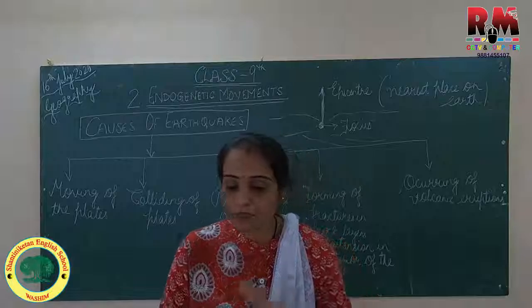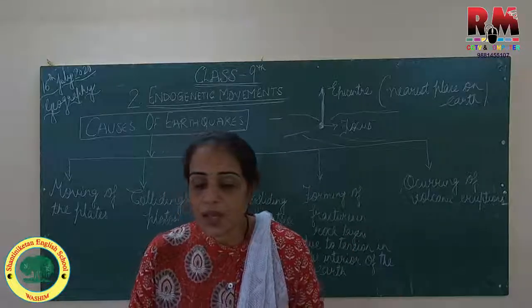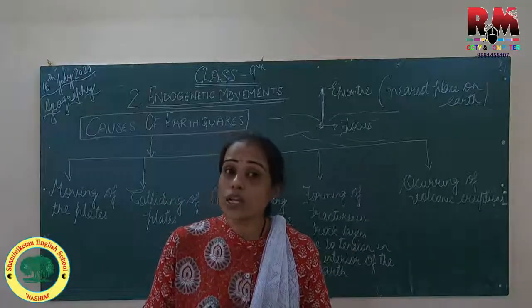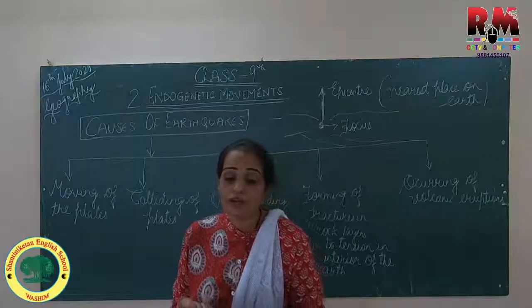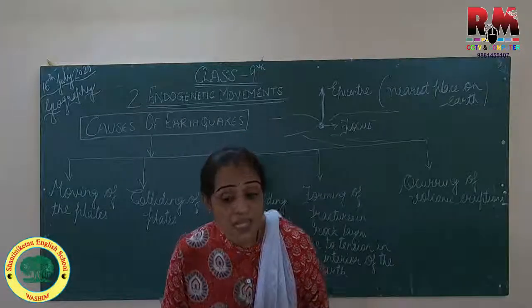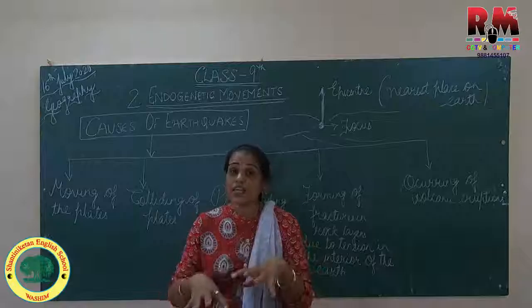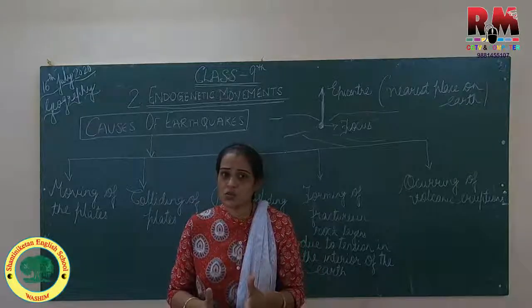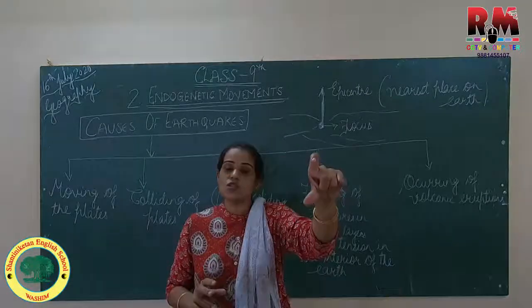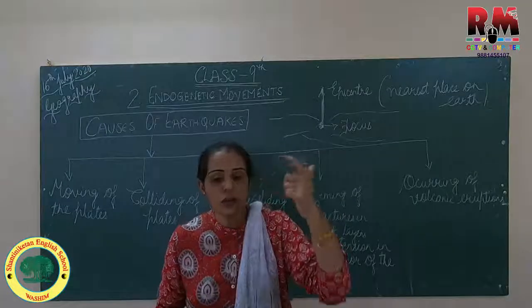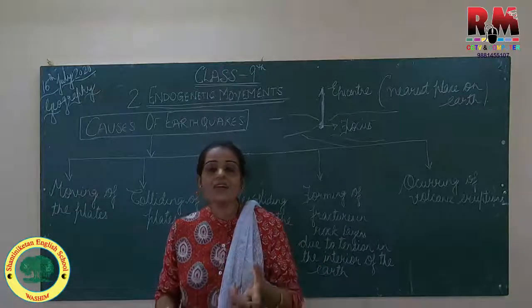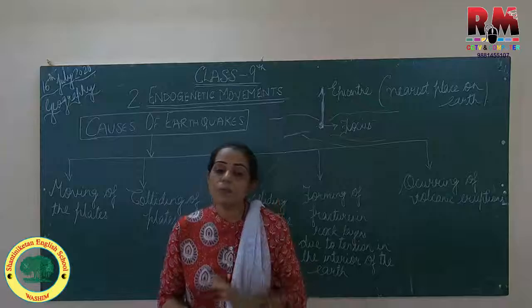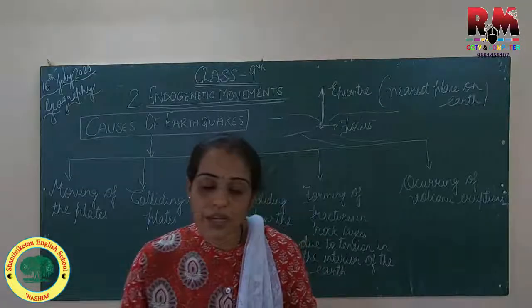Now see in your book, page number 15. These are the first ones to reach the surface of the earth after the energy is emitted in the earth's interior. कि जब earth के interior में सबसे पहले energy release होती है, तो जो सबसे पहले wave पहुंचती है, सबसे पहले wave जो transfer होती है, that energy is P wave. That is a primary wave.